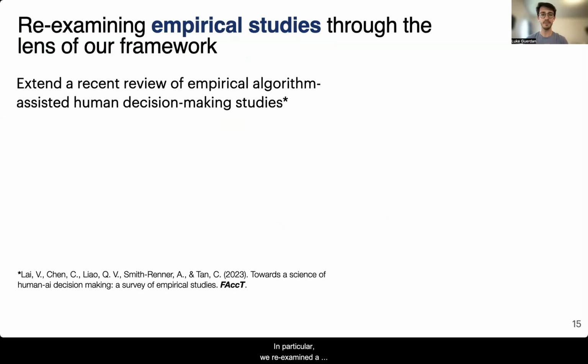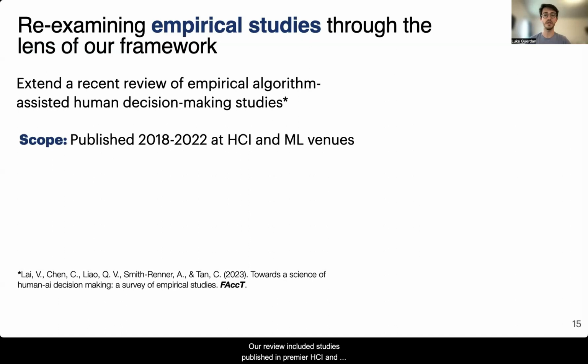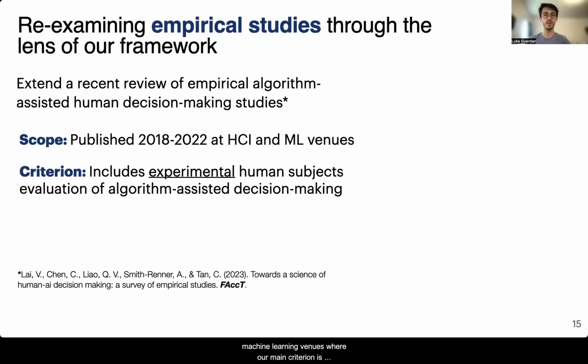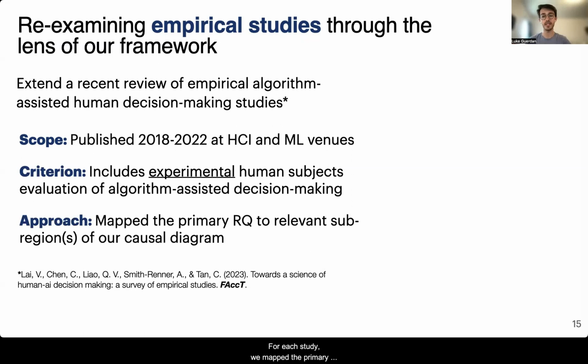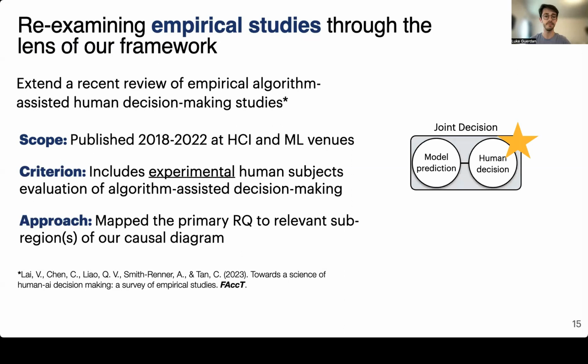In particular, we re-examined a comprehensive review of prior studies through the lens of our framework. Our review included studies published in premier HCI and machine learning venues, where our main criterion is that the study includes an experimental human subject study leveraging an ML-based predictive model, and 72 studies fit this criterion. For each study, we mapped the primary experimental evaluation to the corresponding nodes and edges in our causal diagram. For example, a study examining whether explanations lead to improved human prediction performance would map to the joint human algorithm decision-making region.